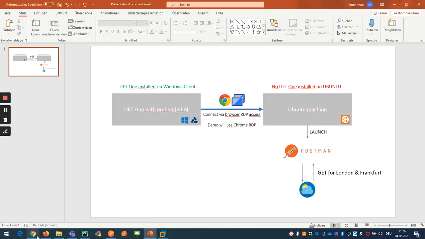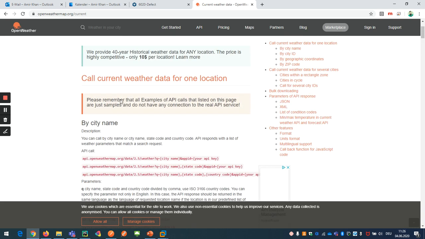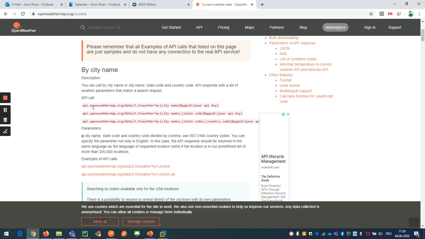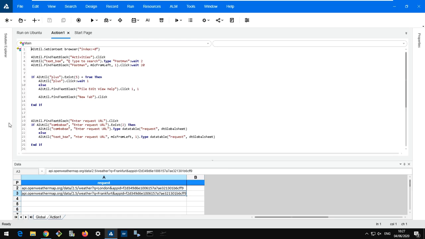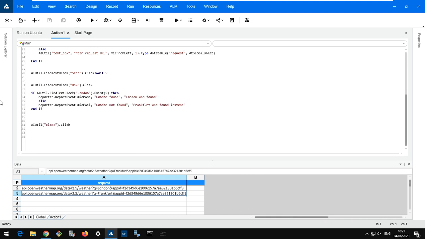Before that, this is the API we are going to use, the Open Weather API. We will hit it using the Postman app on Linux, capture London and Frankfurt, and see if this is working. Basically, I'm running two machines here. You can see I have an Ubuntu machine, a Linux machine, and a Windows machine. We will be doing the demo from the Windows machine where UFT is installed. I've prepared the test case already, so you can see here the two iterations we have.